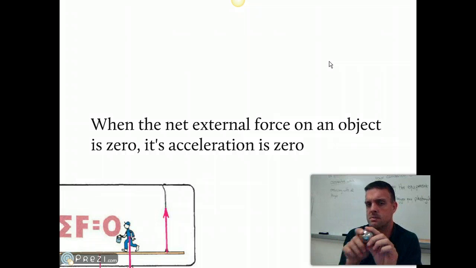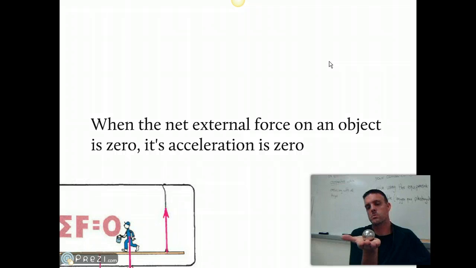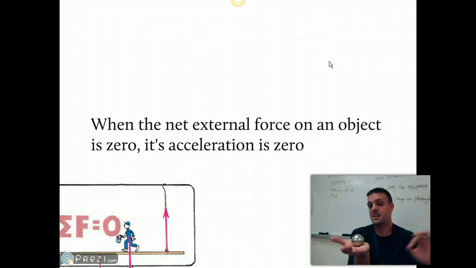Same idea. Here's the ball again. When the net external force on an object is 0, its acceleration is 0. Right now it's pushing down on my hand, and I'm pushing back up on the ball with the same amount of force. It weighs some amount, so it's pushing down, and I'm pushing back with the same amount. Because of that, we have a net external force of 0. Some amount down, some amount up, they cancel out, and so it doesn't accelerate. It just sits there.